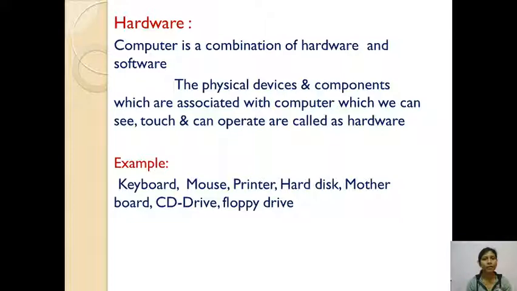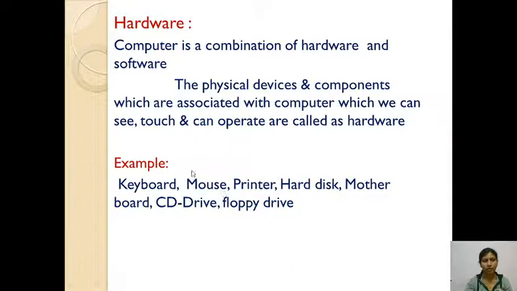Let us start with hardware. Hardware means what? A computer is a combination of both. A computer consists of hardware and also software. Hardware means physical devices and components associated with a computer, which we can see, touch and operate. That device is called hardware.